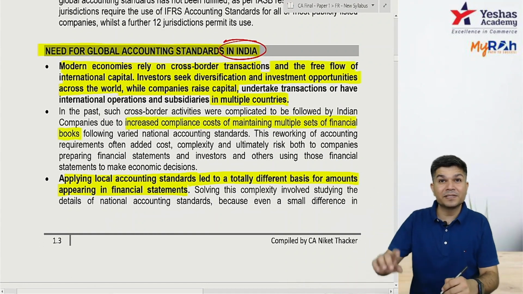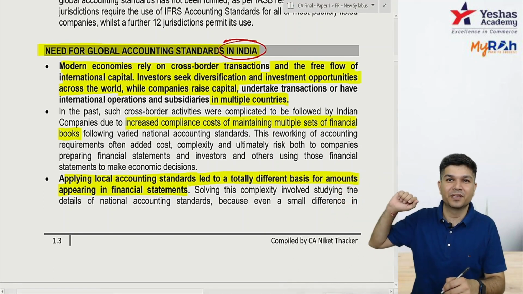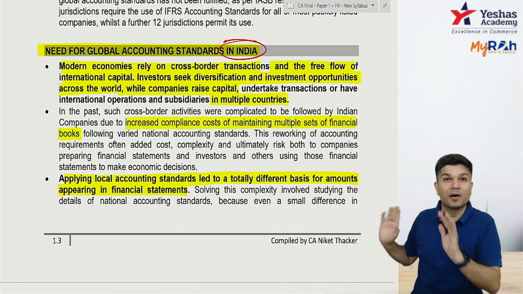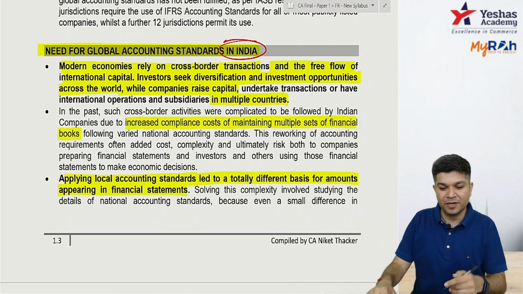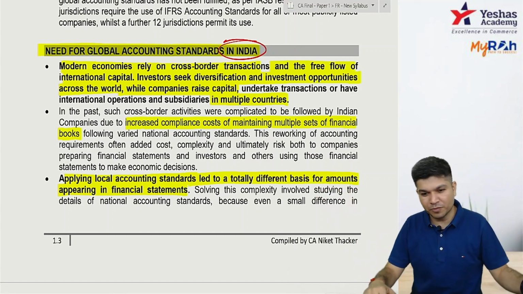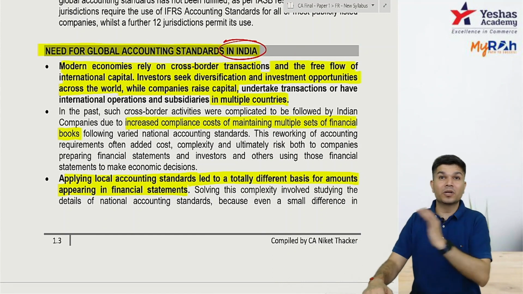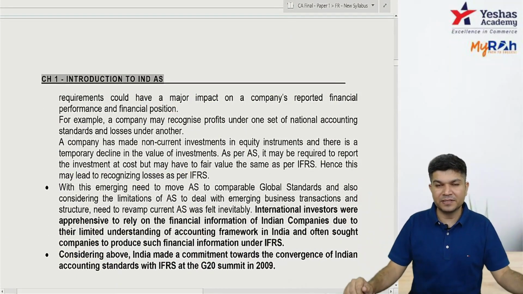See, when an investor is abroad, they need things as per IFRS. If you say, I give you as per my accounting standard, they say, no. You prepare accounts as per IFRS again. So if you are preparing two different sets of books, that's also a problem. If you apply only a local standard, that's also a problem. And the picture will be totally different.